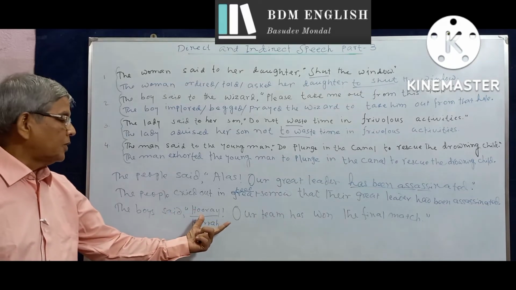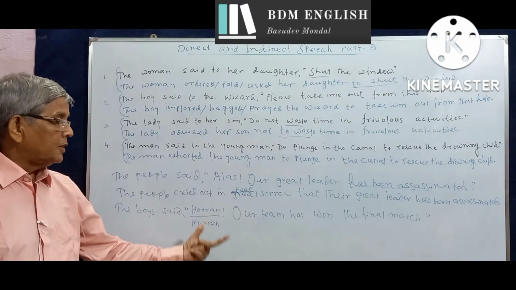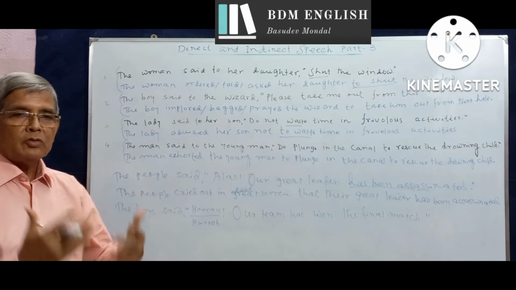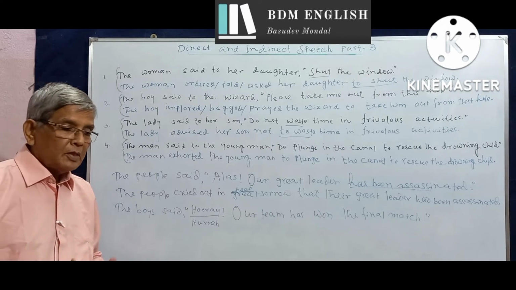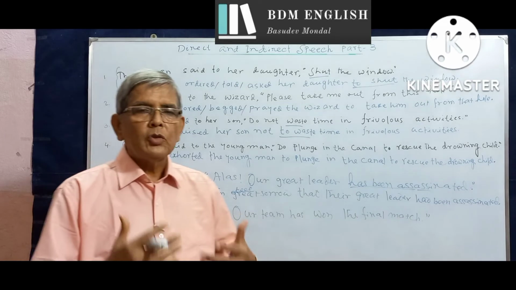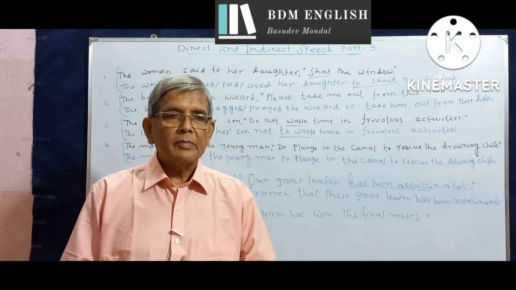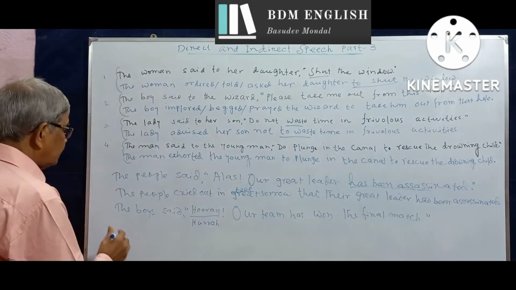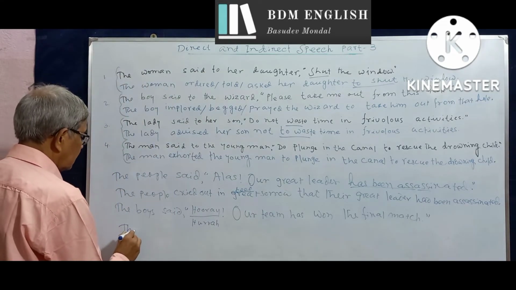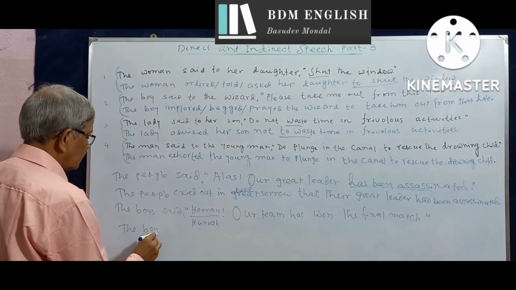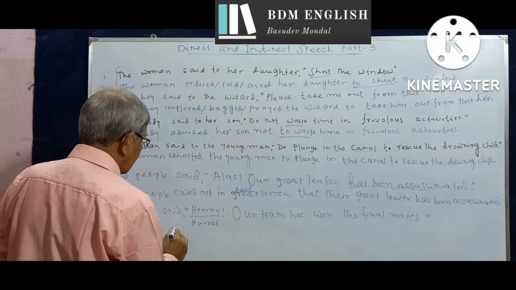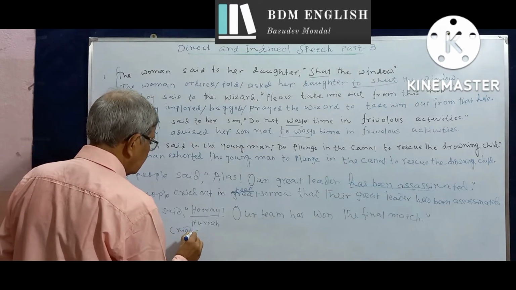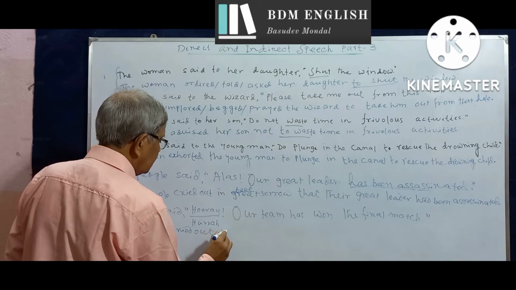This sentence also expresses an emotion, but this emotion is of joy and jubilation. Jubilation means feeling of great joy for winning something, for any great success, etc. Therefore, the boys cried out in jubilation.